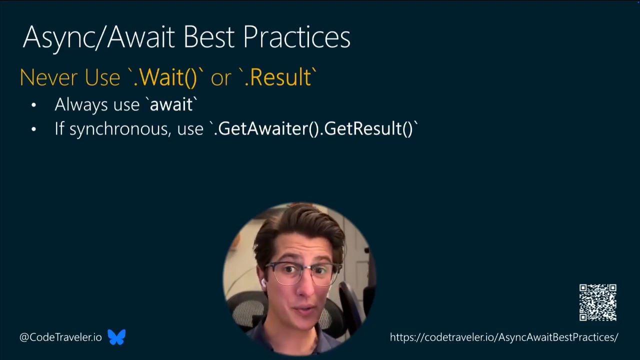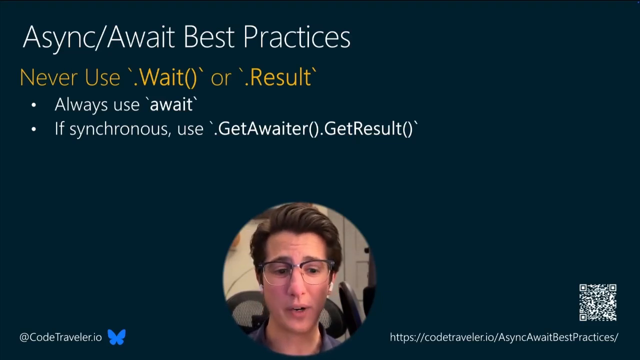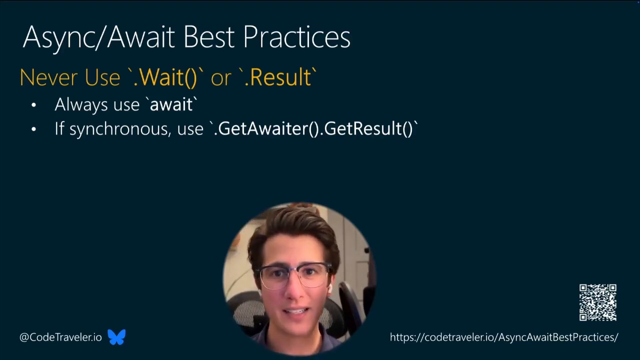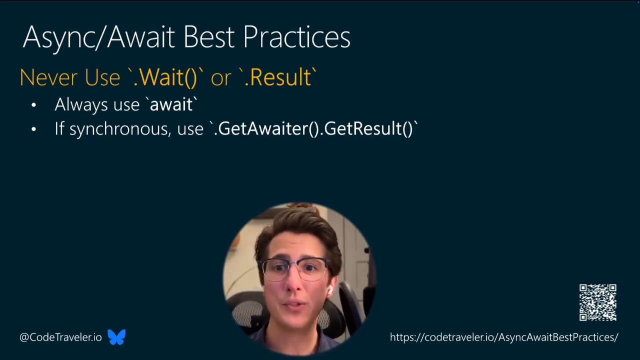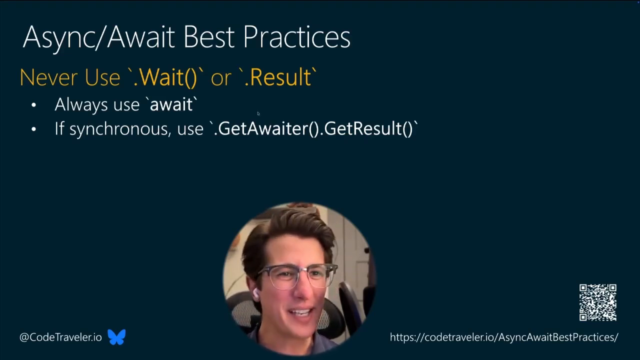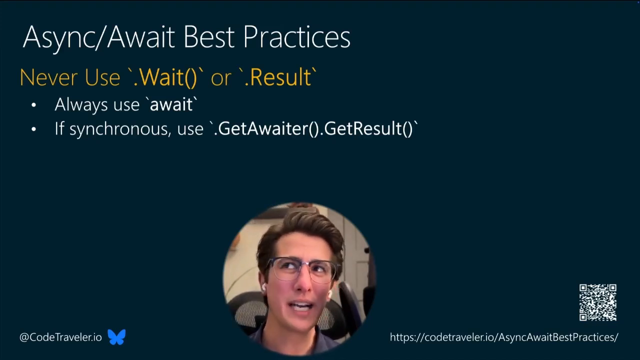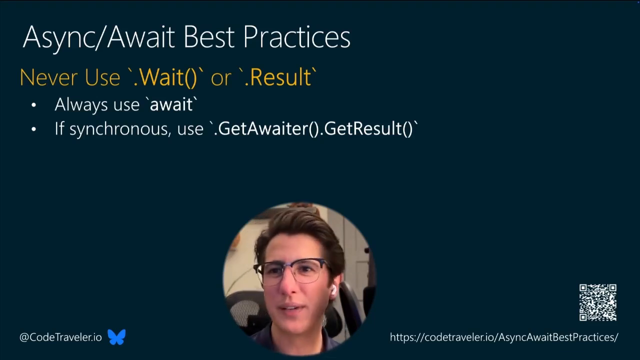When it was first introduced, sometimes we couldn't use the await keyword. Sometimes there was a method in a library that somebody else wrote that was not using async await. It wasn't returning a task. And we had to use .wait or .result. Nowadays, that's much less common. And pretty much the only time nowadays where we can't use the await keyword is when implementing interfaces.